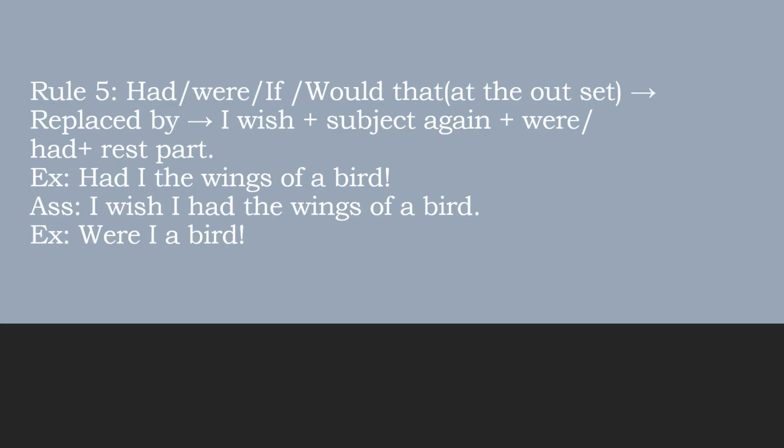Had, were, if, would that, these will be replaced by I wish, then you take the subject again, or you wish, whatever, then were or had, then the remaining part. So had I the wings of a bird, I wish I had the wings of a bird,